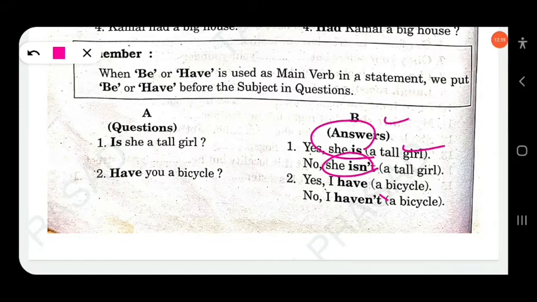Have you a bicycle? Yes, I have. No, I haven't. Or you can also write, no, I don't have.